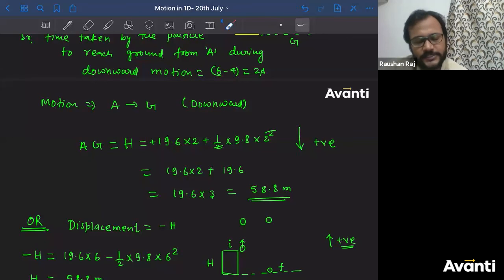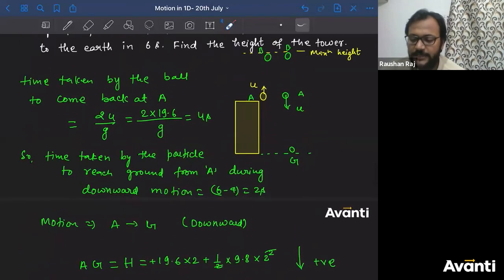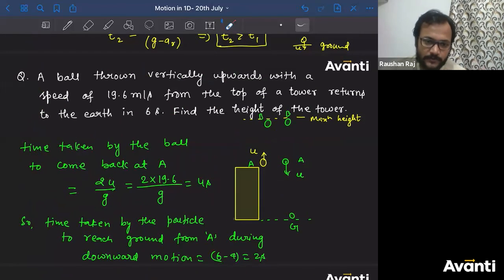Ritvika, I'm telling you, take g as 10, no problem, if it is given to you in the question. If it is not given to you in the question, the best practice is to take g as 9.8 only. Shreya, you have to take g as 9.8 if nothing is mentioned. If it is mentioned, take g as 10. Otherwise, you have to take g as 9.8 only. Okay, Shreya? So I hope you have understood the value of g, where to take 9.8, where to take 10. If nothing is given, take g as 9.8. If it is specifically given that take g is equal to 10, take g is equal to 10.